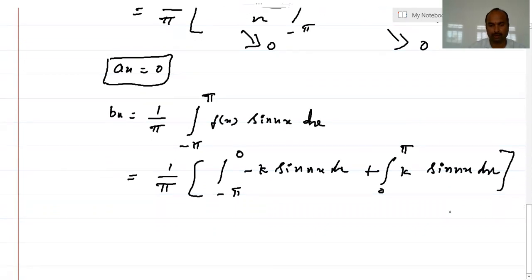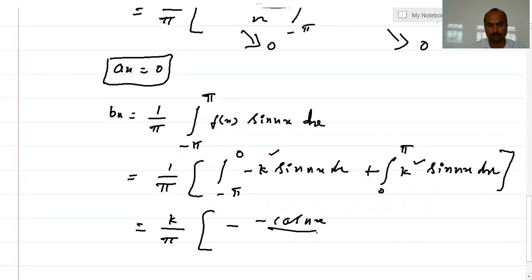I will take k common, so it will be k by pi. Here minus is there, and sin integration will be minus cos nx by n, plus again sin integration will be minus cos nx by n.